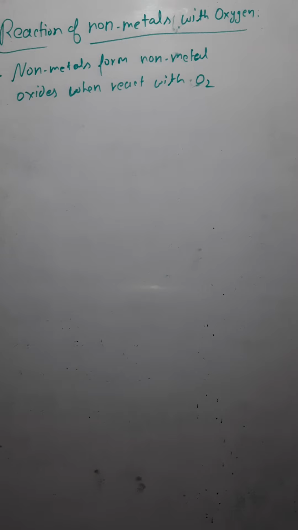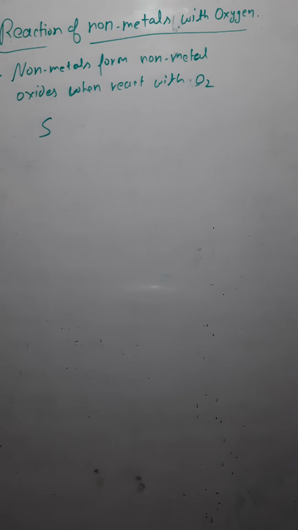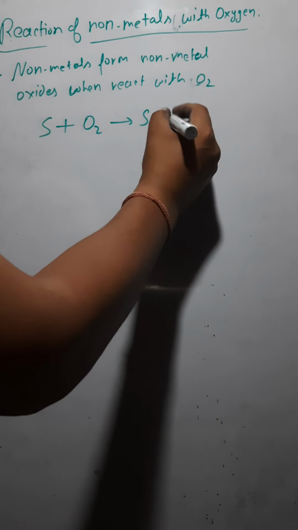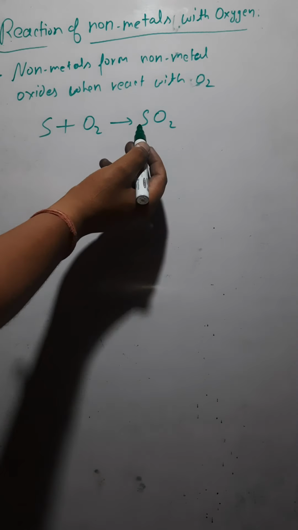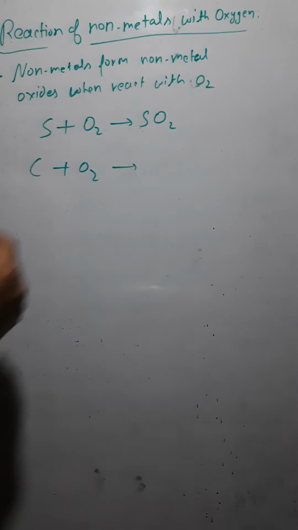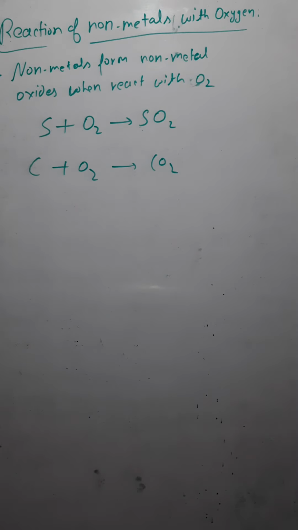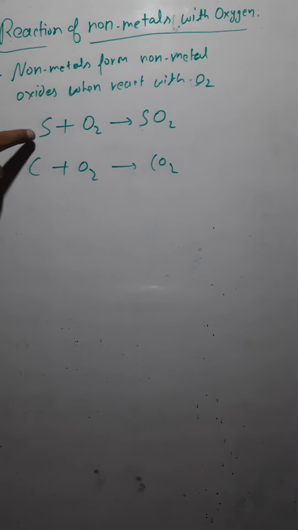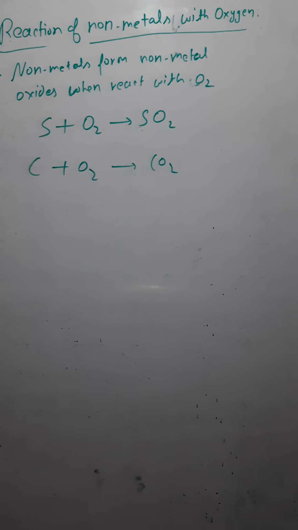Now let's go through some examples. Suppose we have sulfur, which is a non-metal. When it reacts with oxygen, it forms sulfur dioxide, SO2. This is a non-metal oxide. Similarly, when carbon reacts with oxygen, it forms carbon dioxide, and when nitrogen reacts with oxygen, it forms nitrogen dioxide. So these are the non-metal oxides. Just note it down.